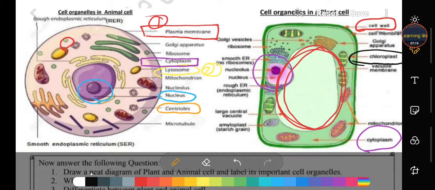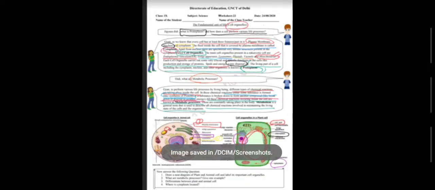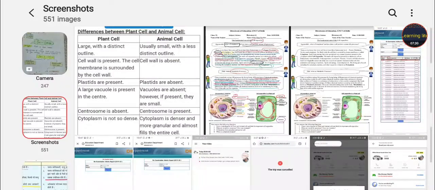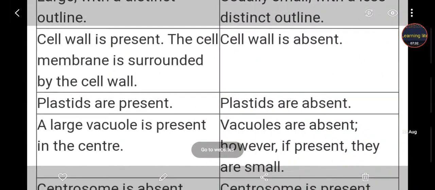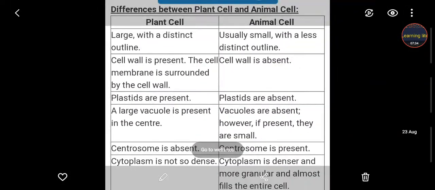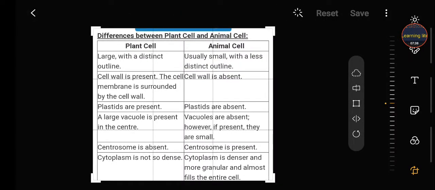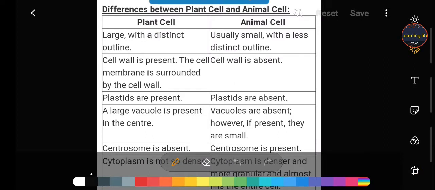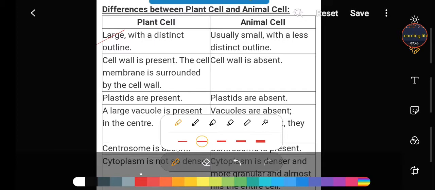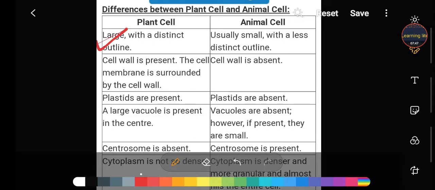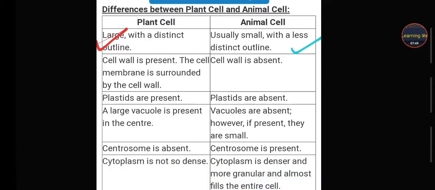You have to draw the diagram and practice it two or three times, and also learn the differences among them. I also share some differences between the plant cell and animal cell. Here are the differences, students. What are the differences? The first difference is that plant cells are very large with a distinct outline, and animal cells are very small.